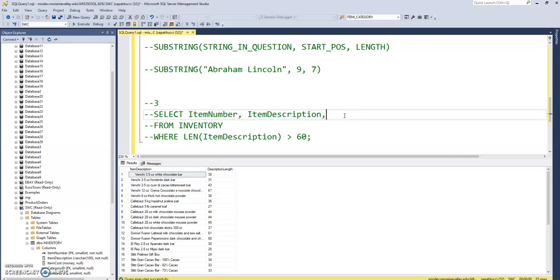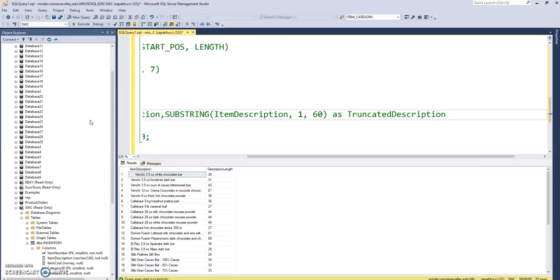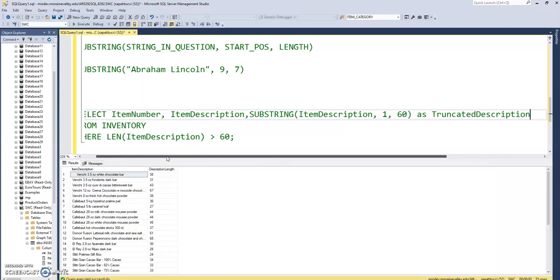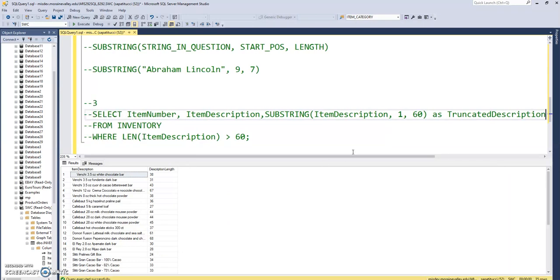Maybe I can get this all in one view here. Oh, cutting it close, but there you go. Okay, so getting the item number, the item description, and then the truncated description, which we will use substring to get. Okay, so let's take a look at substring in action here.